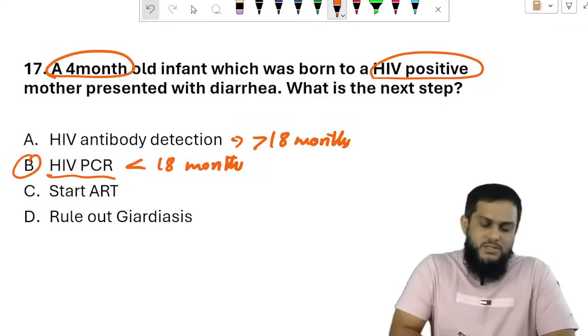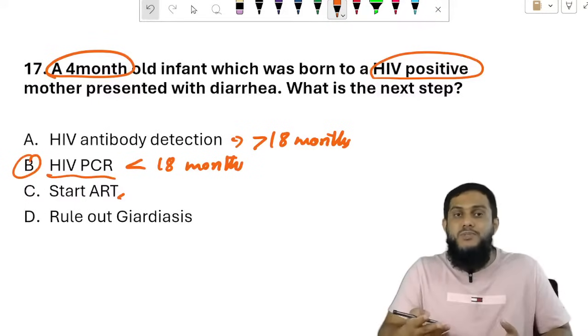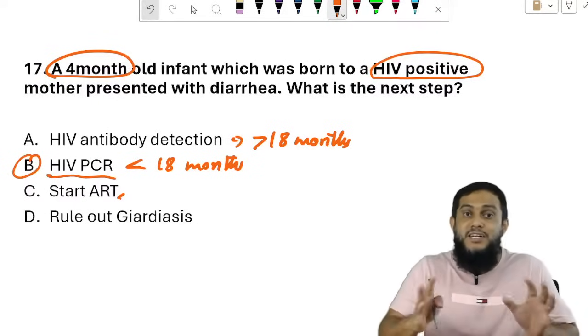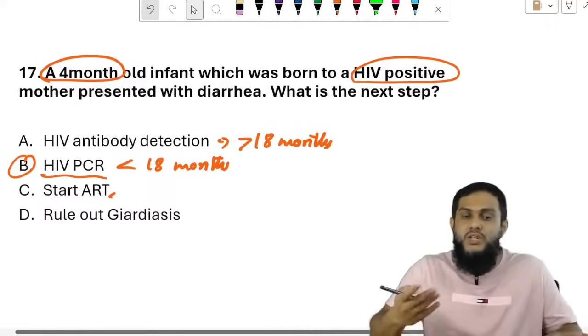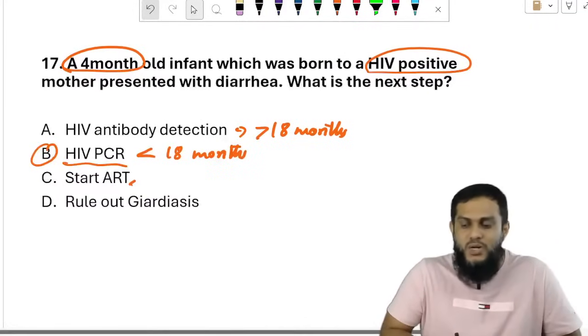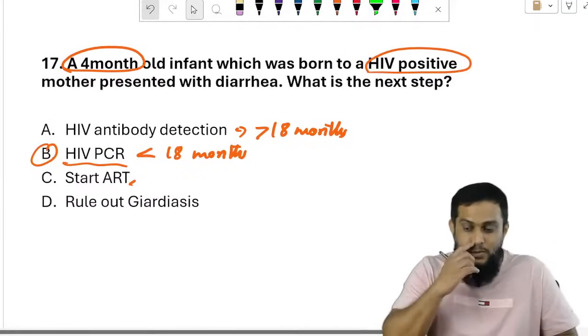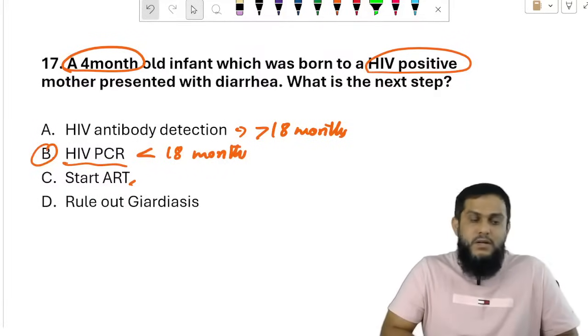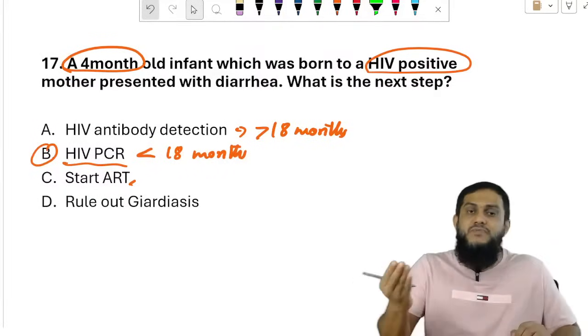ART should be started after diagnosis. Without diagnosis, how will you start ART? Antiretroviral therapy, that is treatment of HIV. How can you start without diagnosis? First you have to diagnose, then you have to start. Right? So the answer is PCR, because within 18 months.